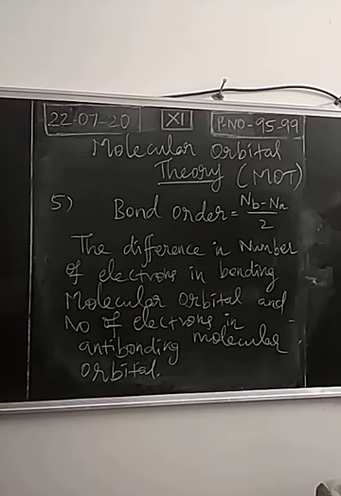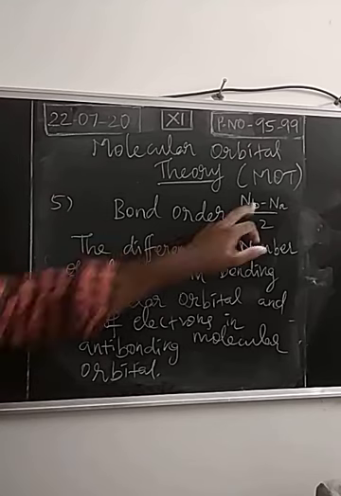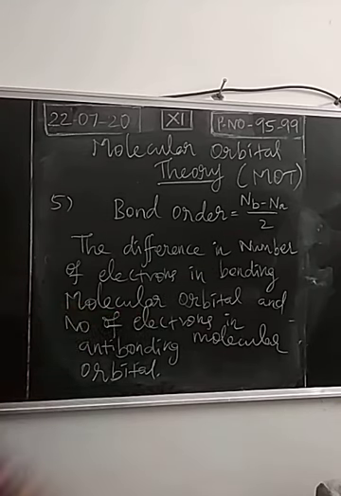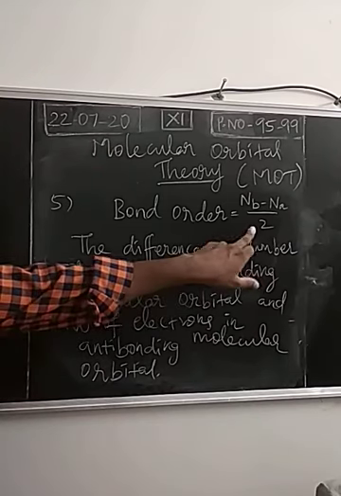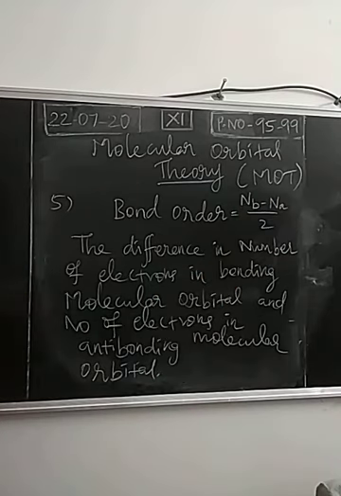Here we should not say this is a covalent bond. There is a bond between the two atoms, right? So we assume that due to the formation of molecular orbitals also, a covalent bond is formed. So according to molecular orbital theory, the bond order represents the number of covalent bonds formed between two atoms in a molecule. Nb represents the number of electrons in bonding molecular orbital and Na the number of electrons in anti-bonding molecular orbital. Half the difference between the number of electrons in bonding molecular orbital and the number of electrons in anti-bonding molecular orbital is called the bond order. Two more questions.